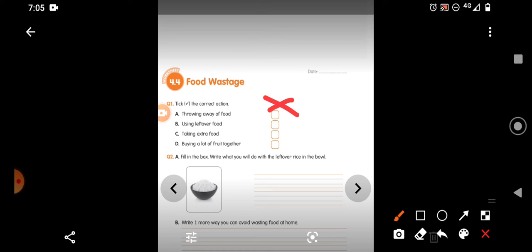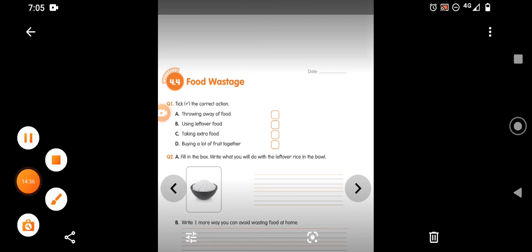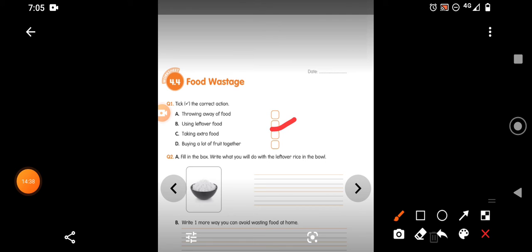Next, using leftover food, very good. We have to find a way to use it. So tick the second one, children. Taking extra food, no, children. So you don't tick, or you put a cross. Buying a lot of fruit together, that is also not good. Buy only less, because they will get spoiled quickly.